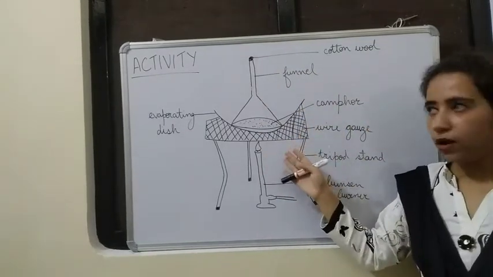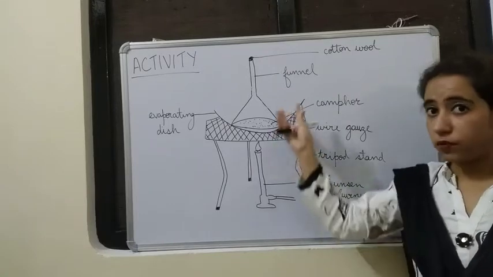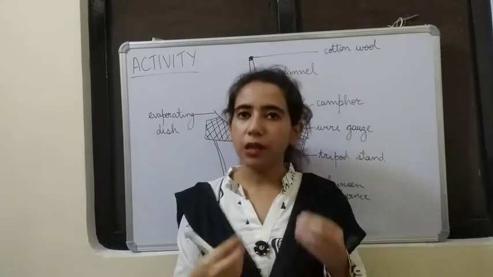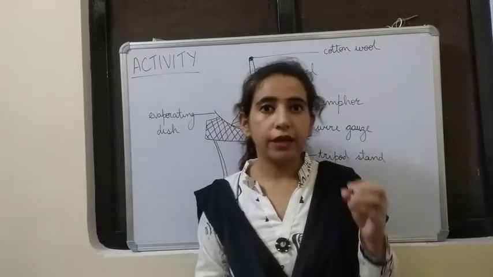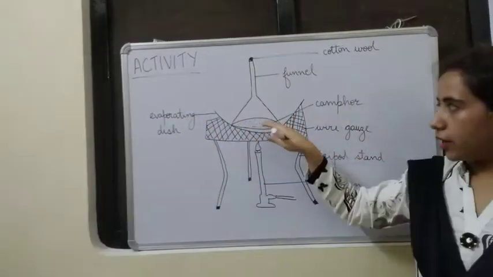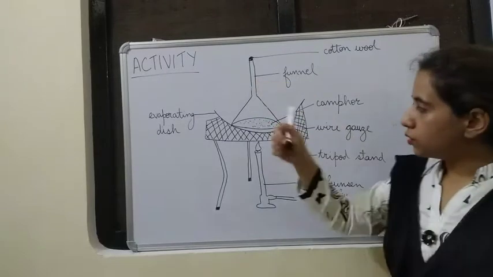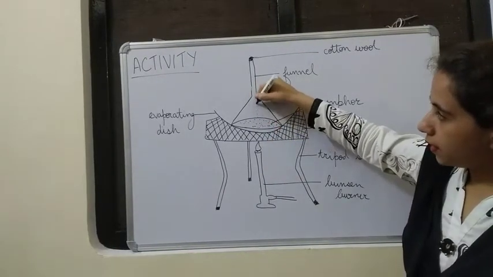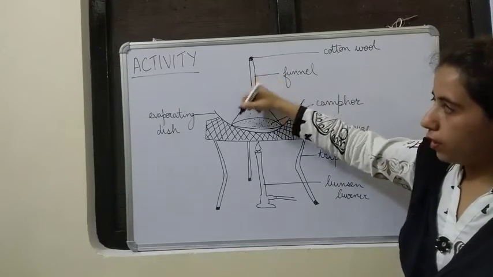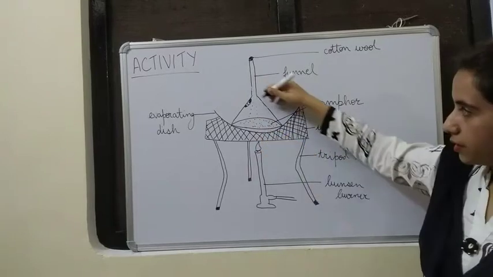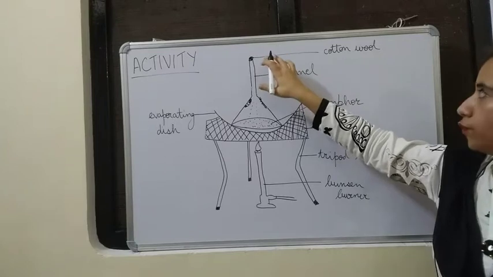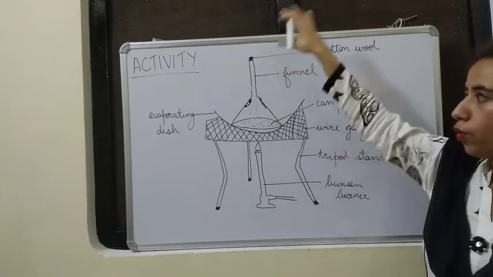If we heat this camphor, the camphor will be forming its vapors. If you remember, camphor, it is a sublime solid. Sublime solid means if it is heated, it is directly going to form its vapors without going into the liquid phase. So the solid camphor will form its vapors. So its vapors will rise up like this, and they will condense on the cooler parts of the funnel. The colder parts here, it is hot at the bottom, but these are the cooler parts. It will condense here. And what is the function of this cotton wool? It is to prevent the vapors from going out.